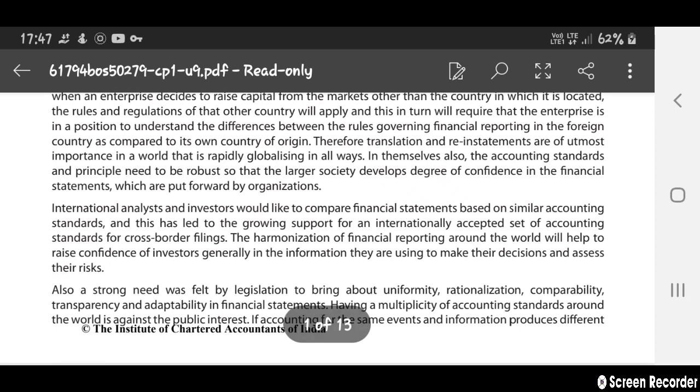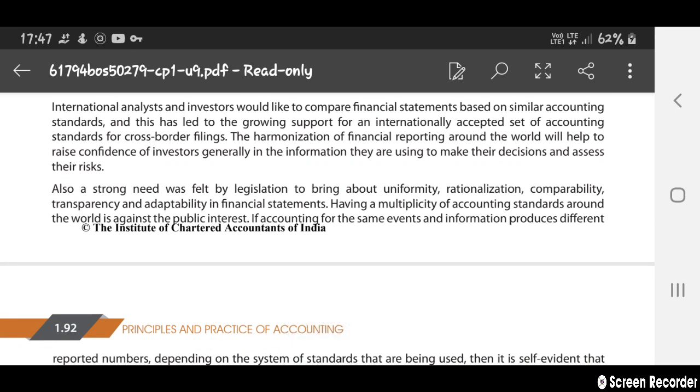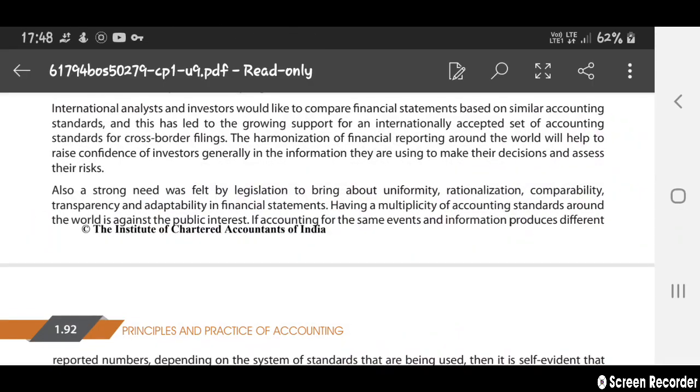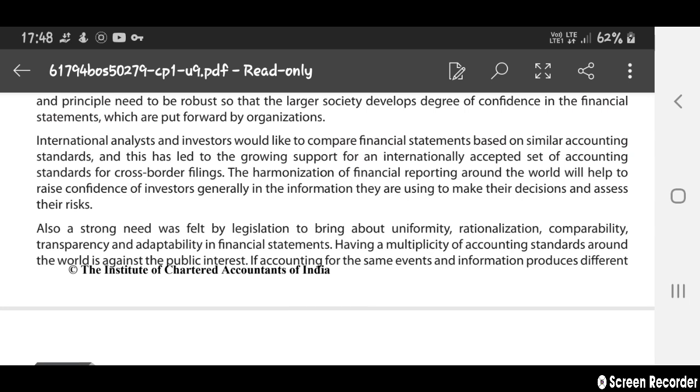They may take some degree of confidence in the financial statements. So international analysts and investors would like to compare financial statements based on similar accounting standards. And this has led to growing support for an internationally accepted set of accounting standards for cross-border filing. So this has made an internationally accepted set of accounting standards important in cross-border filing.